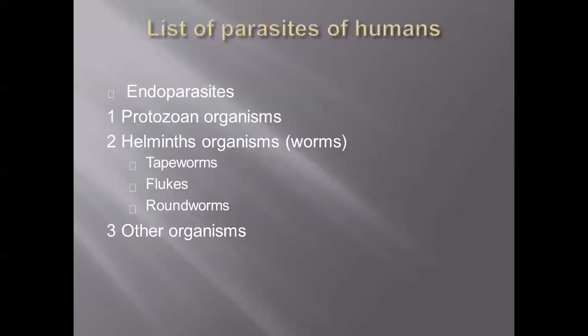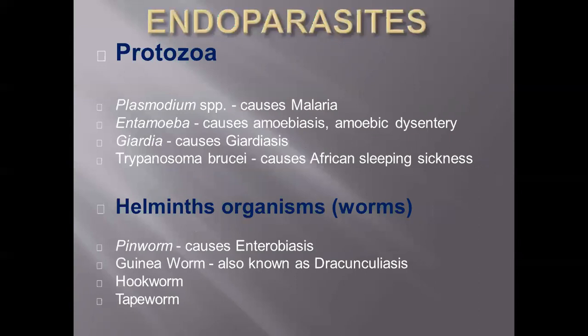Moving on to the list of parasites in humans, that is, endoparasites. Those are protozoan organisms, helminth organisms, and other organisms. Helminths are worms, like tapeworm, fluke, and roundworm. Among protozoa, Plasmodium causes malaria, Entamoeba causes amoebiasis and amoebic dysentery, and Giardia causes giardiasis.